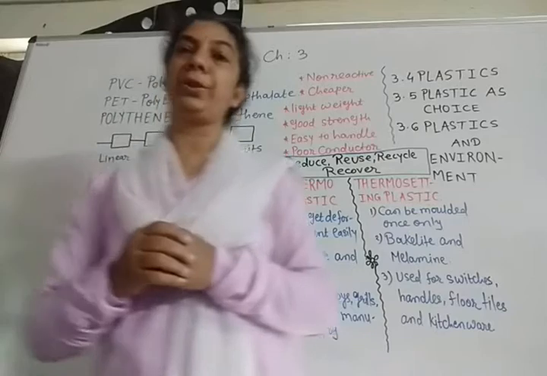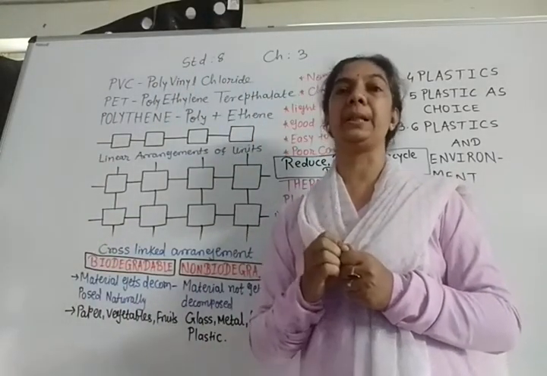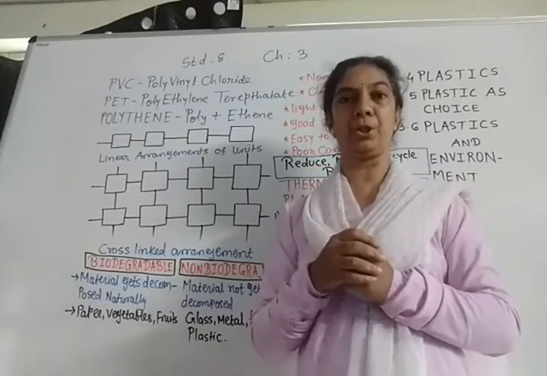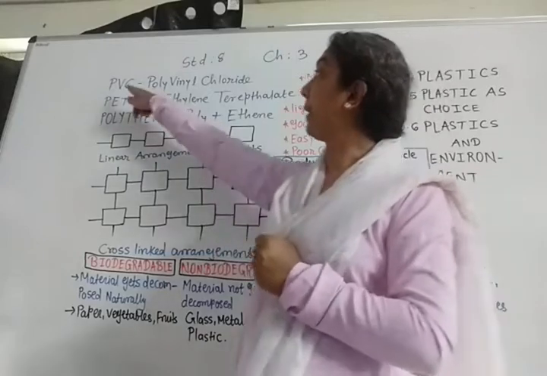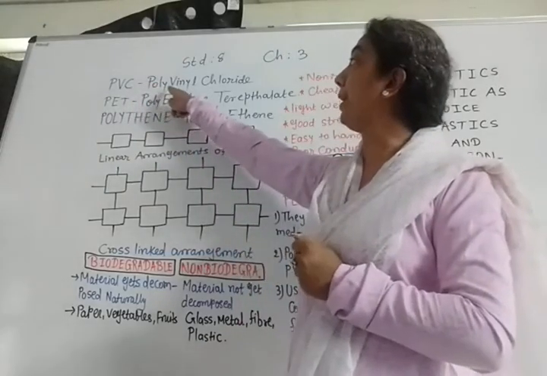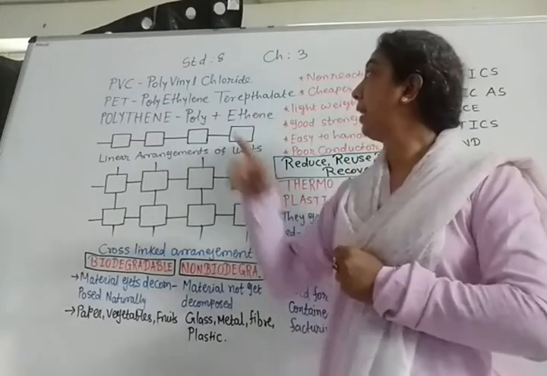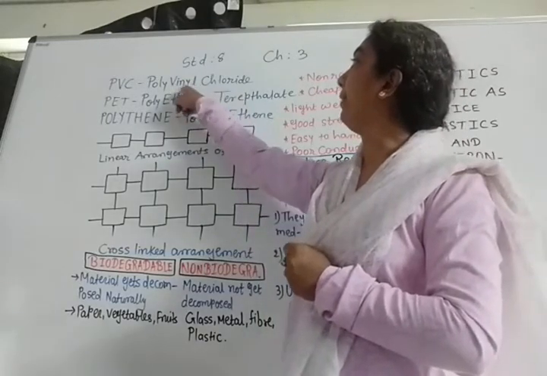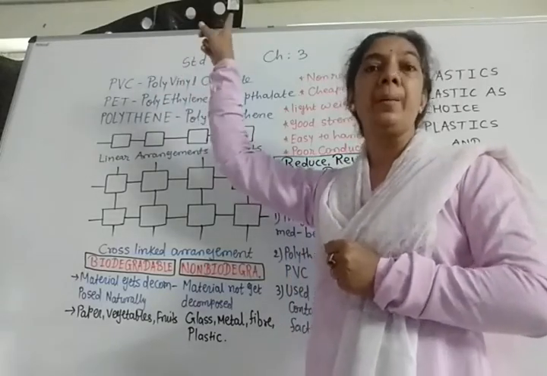Remember, at this point of time you are asked abbreviations and full forms in the exam in 1 marker questions or objectives. So remember that PVC, the full form is polyvinyl chloride. That means it is the polymer made up from vinyl chloride, and repeated units of that make the PVC.